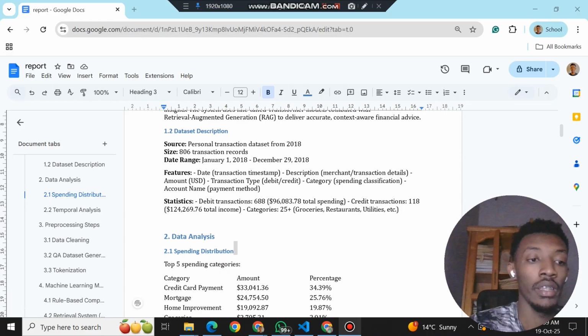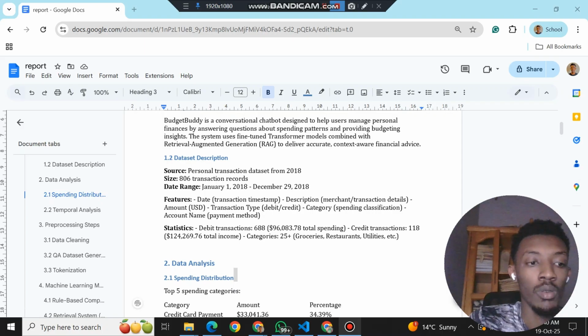Thirdly, I added some smart routing logic. If you ask how much did I spend, it knows to do a direct calculation. But if you ask something like why did my spending increase, it uses the AI to give you a more thoughtful answer.